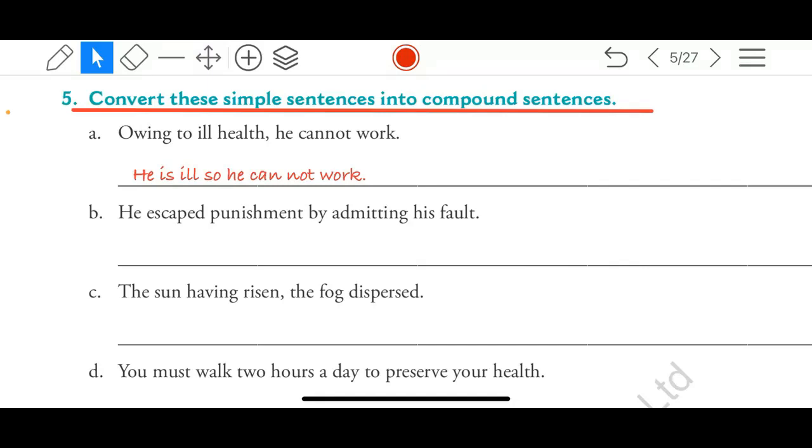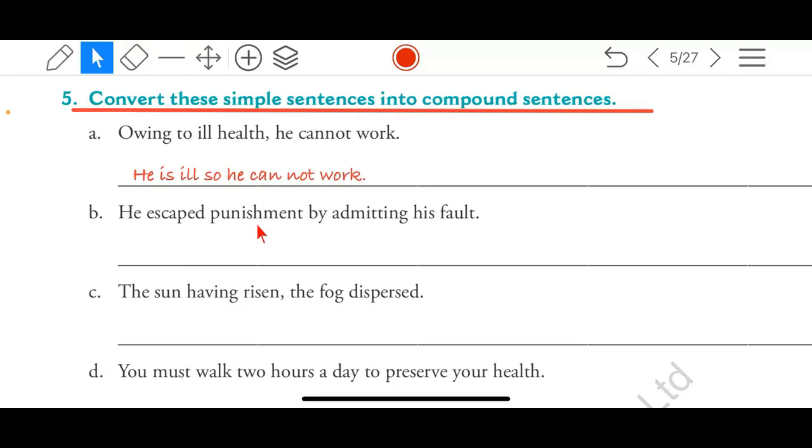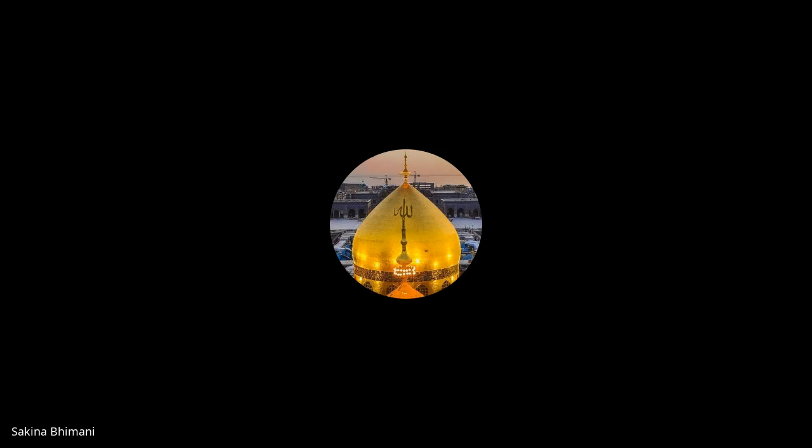So what are the independent clauses? He is ill, one independent clause. He cannot work, that is another independent clause. Between them, one coordinating conjunction. He escaped punishment by admitting his fault. Means what is the meaning? Punishment for admitting his fault. See, एक independent clause तुम्हारे पास ready है. Sir, can I try? Yes. He admitted his fault and he escaped from punishment. Who gave the answer?